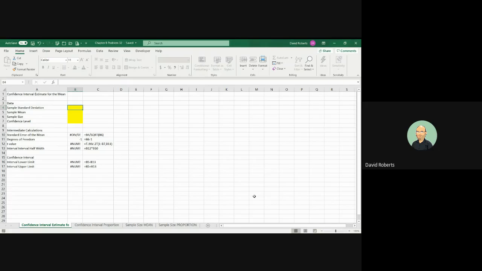So this is not a mean. The tab that I'm under is mean, which I'm going to start all of the examples with. Confidence interval for mean. So we have to go and select confidence interval for proportion. The reason I'm doing it this way, if I just started off on proportion, you wouldn't have to do that first step, analyze the problem.